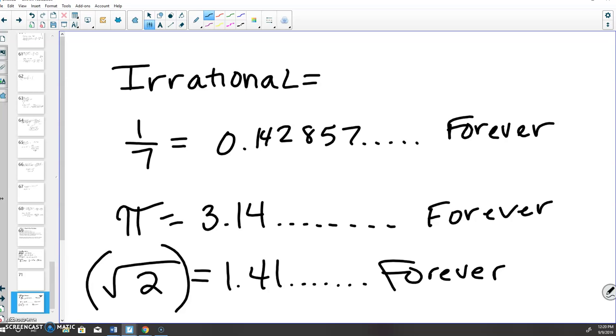And you notice how when we did that, we closed our parenthesis around that on our calculator. We're telling the calculator we just want the square root of this number. So be sure that if you use your calculator for square root, you close your parenthesis. Other questions on this?